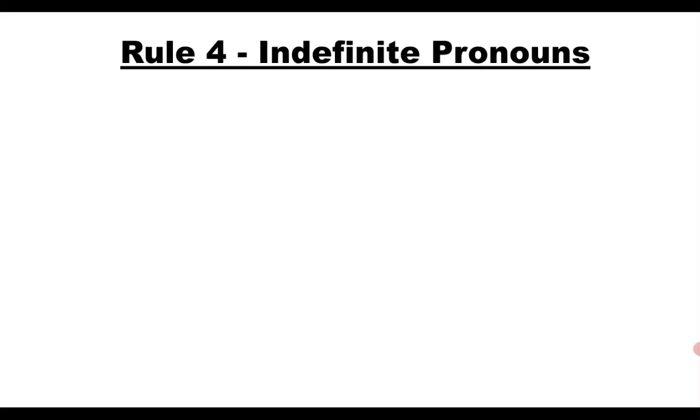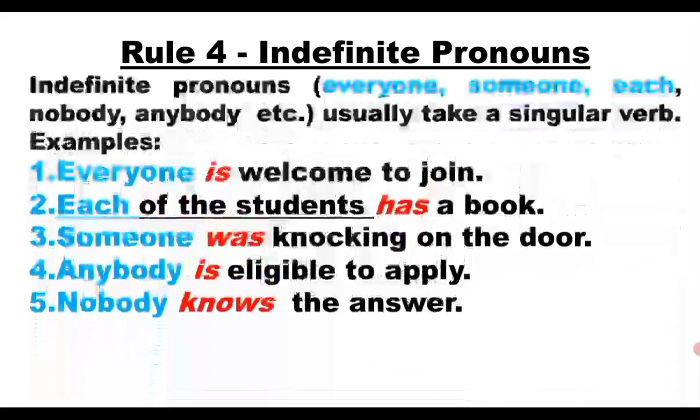Let us learn the fourth rule, which is indefinite pronouns. If the subject is an indefinite pronoun, how does the verb act? Indefinite pronouns, which are everyone, someone, each, nobody, anybody, everybody, usually take a singular verb if those pronouns are used as a subject.